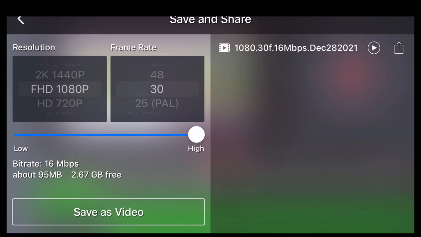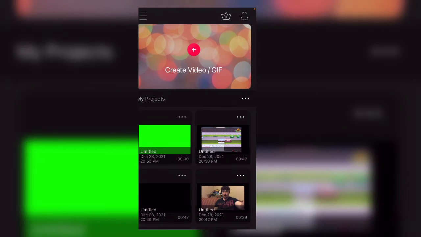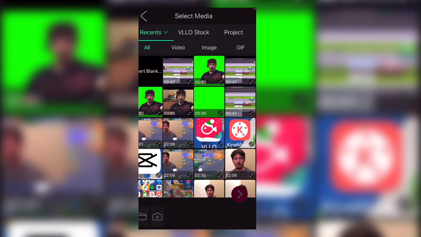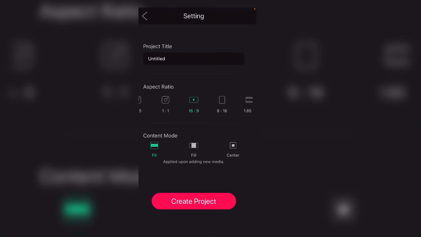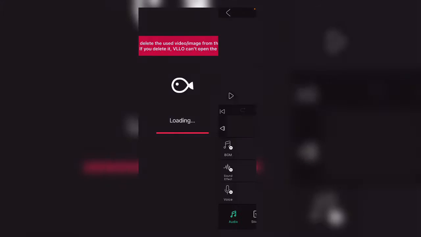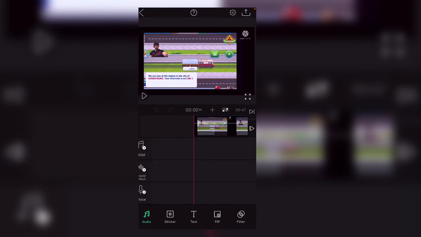So now that's rendered, we need to go ahead and get into Vllo. Here's Vllo. We're going to add project. This should be our project that we just did, because it just saved it to the phone. And here I am.